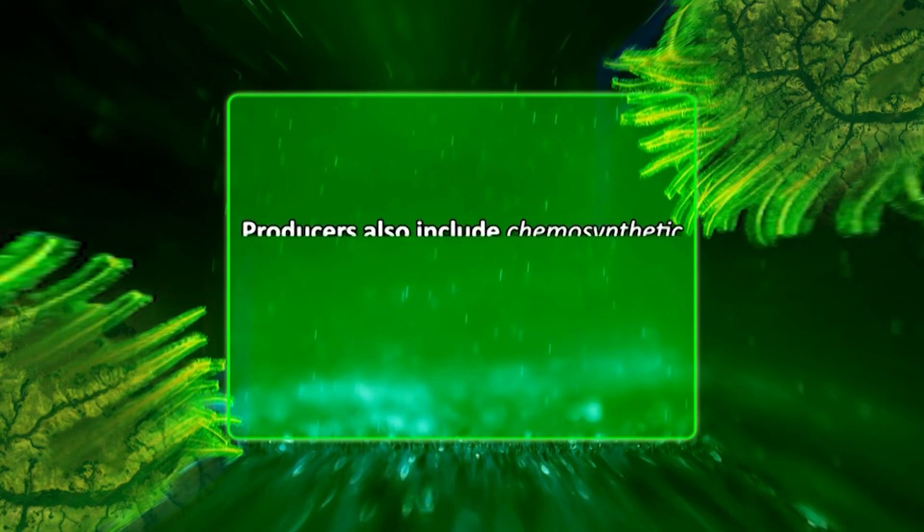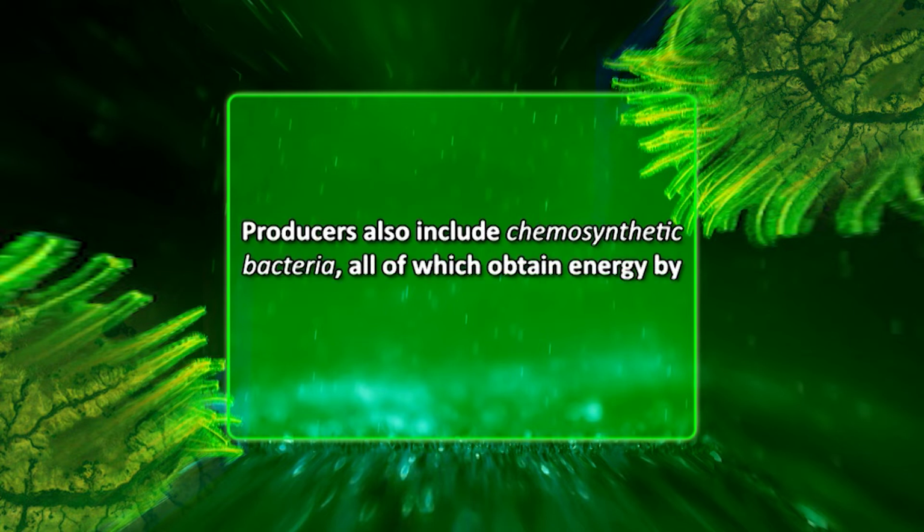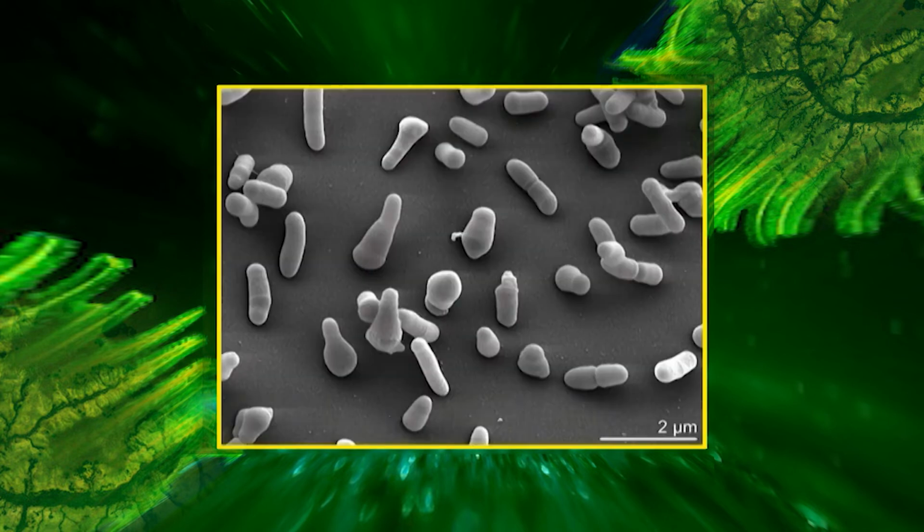Chemoautotrophs. Producers also include chemosynthetic bacteria, all of which obtain energy by oxidizing simple inorganic compounds. They actually capture energy released during certain inorganic chemical reactions and prepare organic food with it. Some examples of chemosynthetic bacteria are colorless sulfur bacteria, iron bacteria, and nitrifying bacteria.